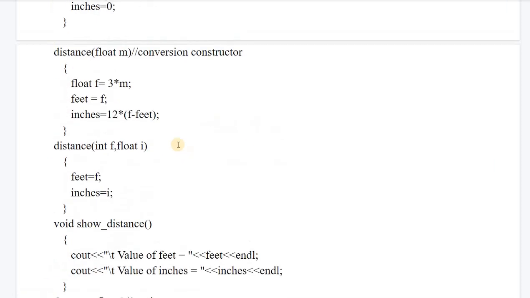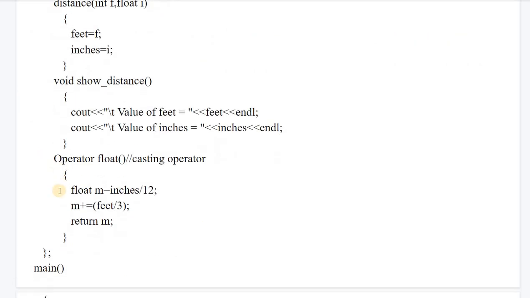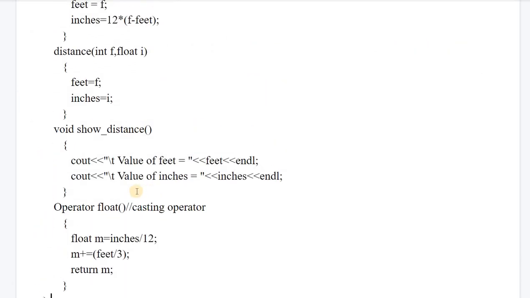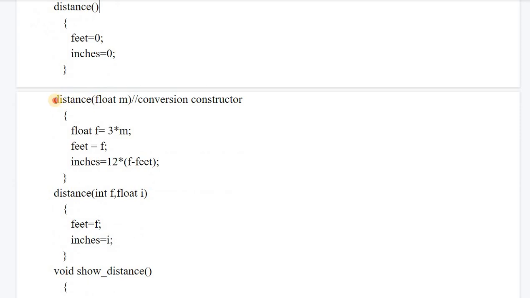This particular code, from here to here before main, contains a combination of the two examples we studied. In the distance class we have feet and inches, so this is the default constructor. This is one conversion constructor wherein I have entered a value in meters. From this meter I want to extract feet and inches.